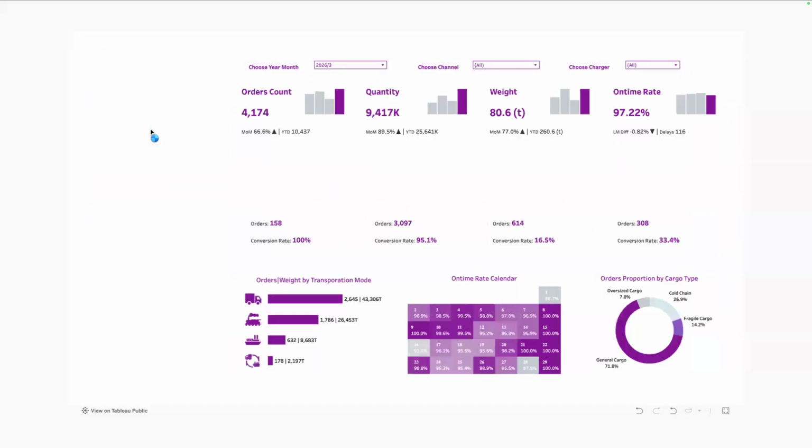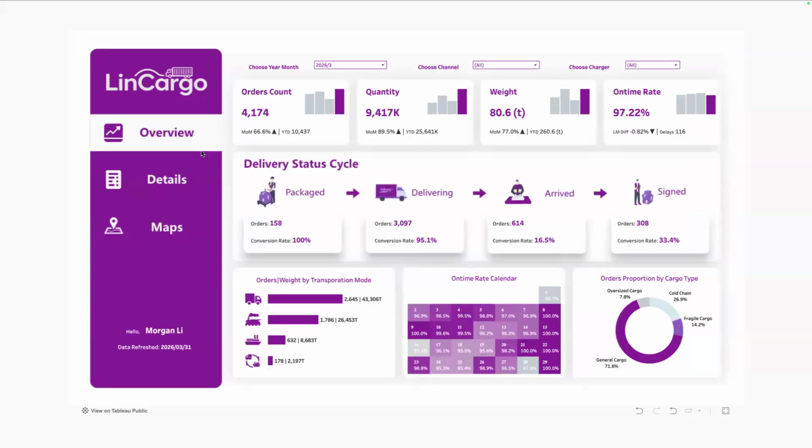One thing that I was going to say on this overview, again, everything Chimdi said, very clean layout. I think that this section that says package delivering arrived signed, I'm not sure about the icons.